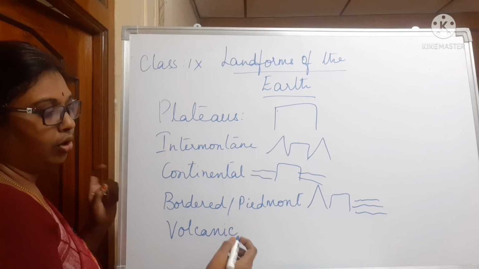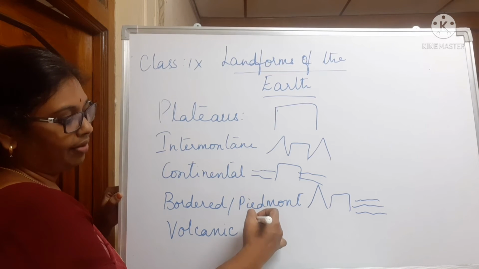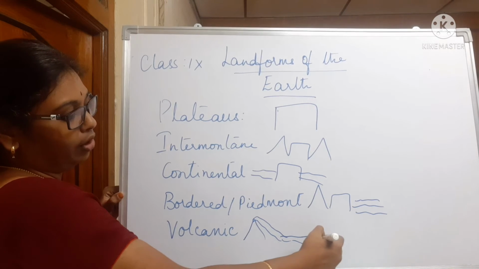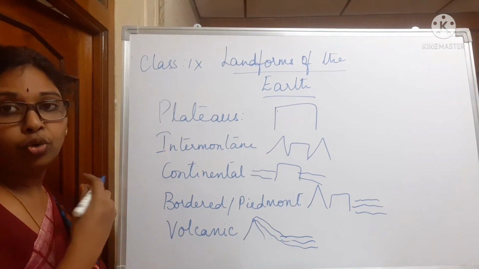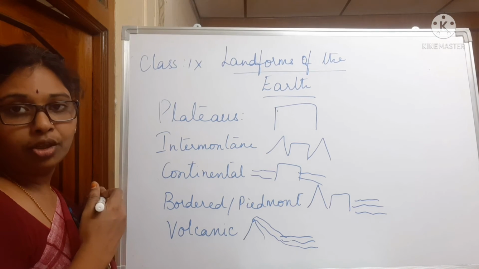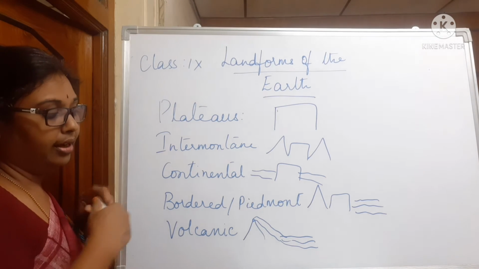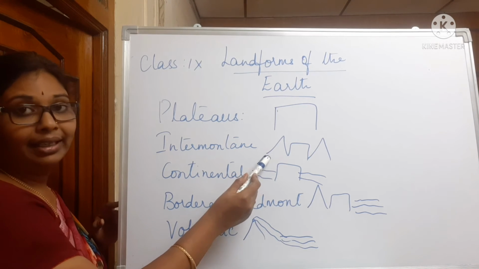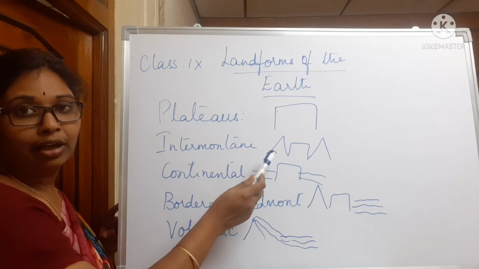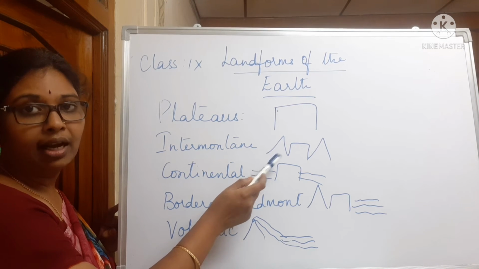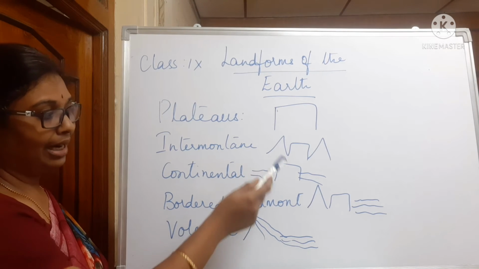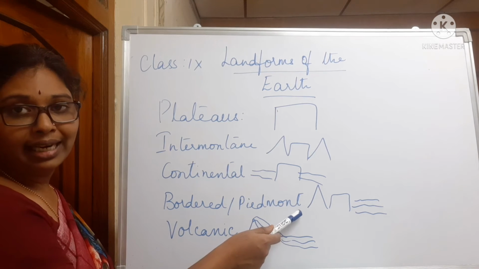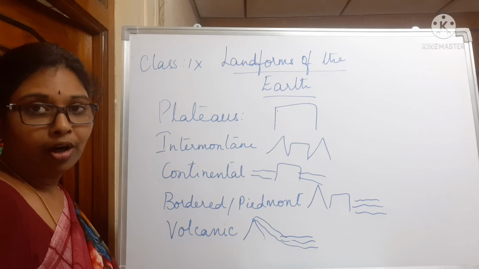A volcanic plateau is one where the lava from the volcano comes out and flows out, and the sheets of the volcano form into a plateau. The Deccan Plateau of India is an example for a volcanic plateau. Tibet is an example for an intermontane plateau. Plateau of Bolivia, Plateau of Anatolia are examples of intermontane plateau. The North American plateau is an example for bordered or Piedmont Plateau.